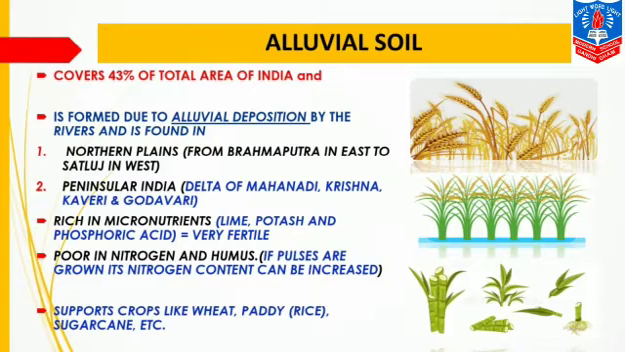It is rich in micronutrients. It has a proportion of lime, potash, and phosphoric acid. That is, it is very fertile. These nutrients make the soil very fertile. The next is it is poor in nitrogen and humus. Now, this soil lacks nitrogen and it also lacks humus. So, if pulses are grown, its nitrogen content can be increased. That is, to increase the nitrogen content in this soil, we can grow pulses here.